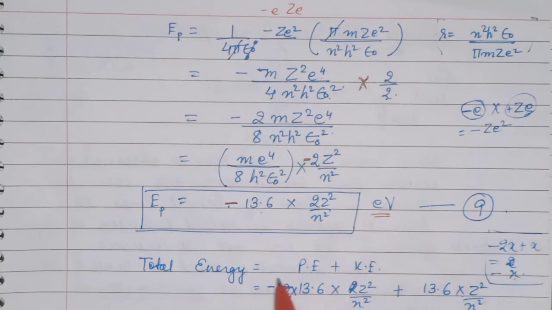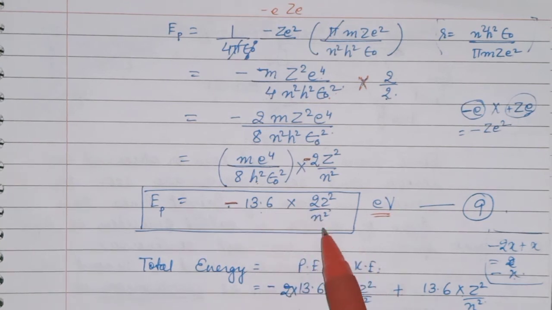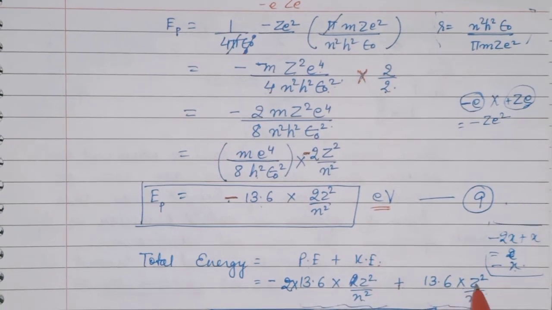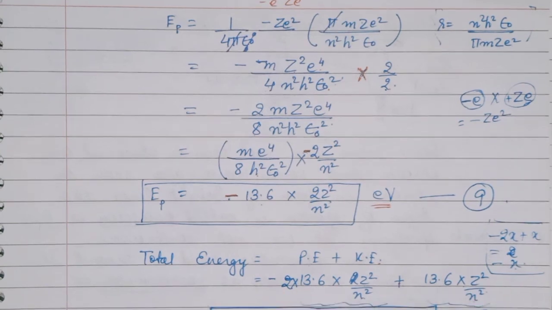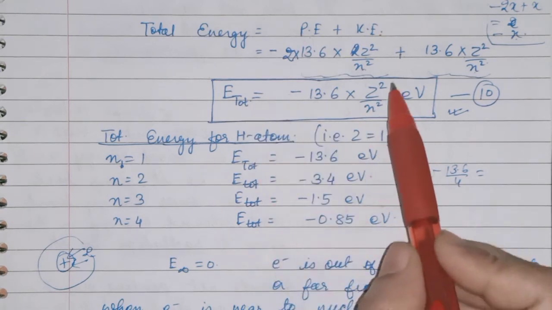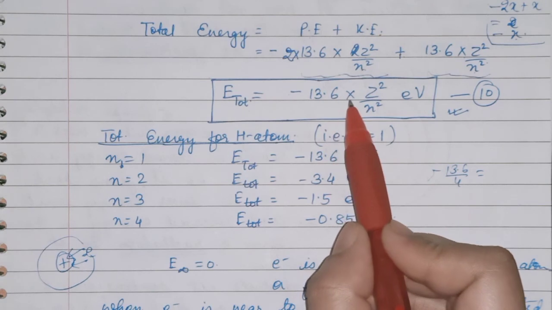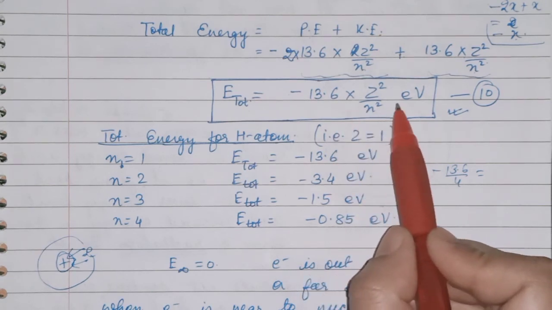Now what is total energy, children? Total energy is the sum of potential energy and kinetic energy. Just now you have calculated potential energy, so you can write minus 2 into 13.6 into Z square upon n square, and kinetic energy is in plus, so it will be 13.6 into Z square upon n square. So when you add these two, you will get minus 13.6 into Z square upon n square electron volt.